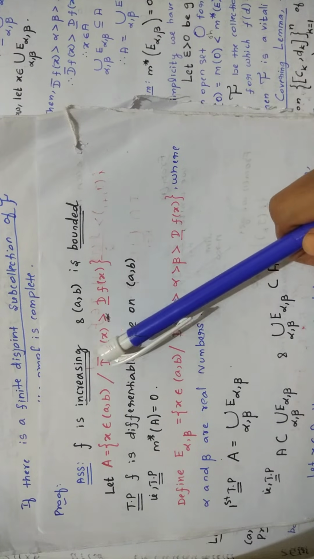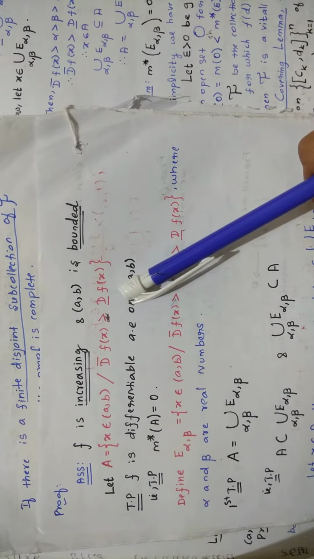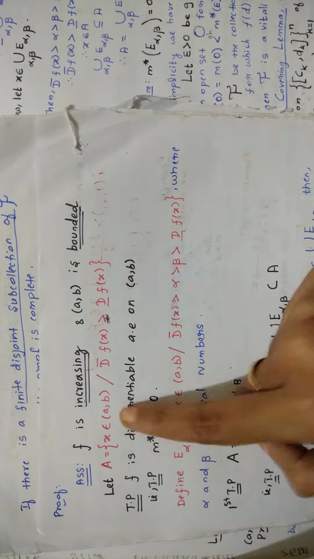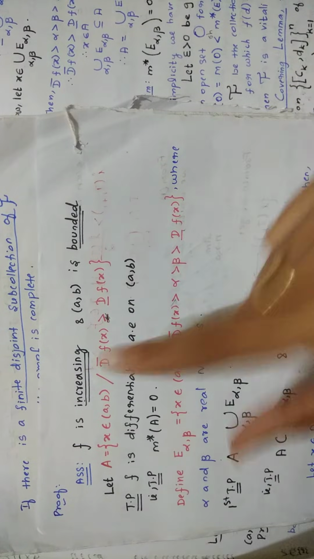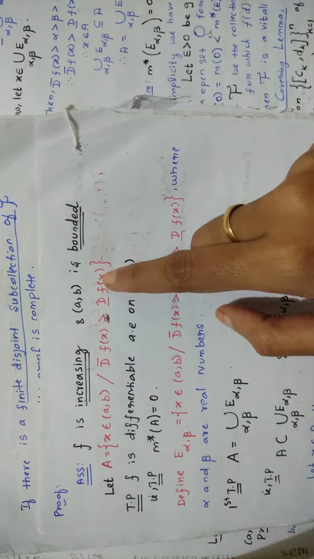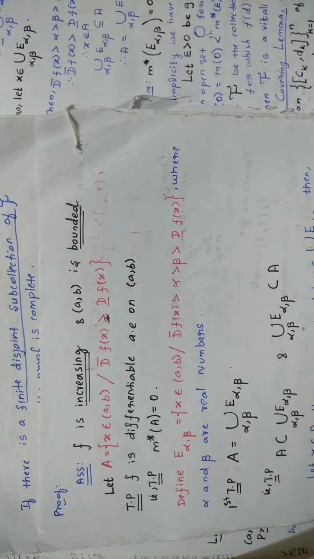The elements present inside this A will satisfy this condition. Here you have x, and this x belongs to the open interval a comma b.